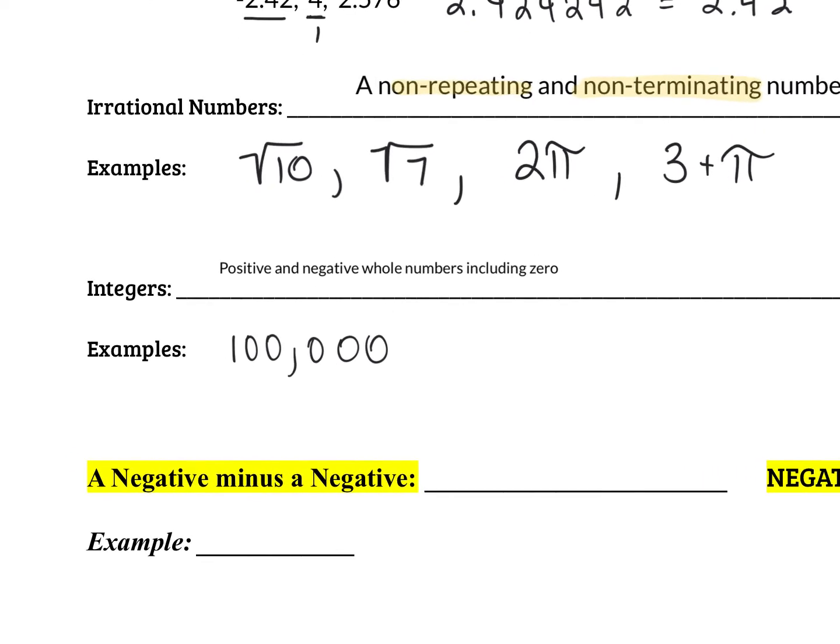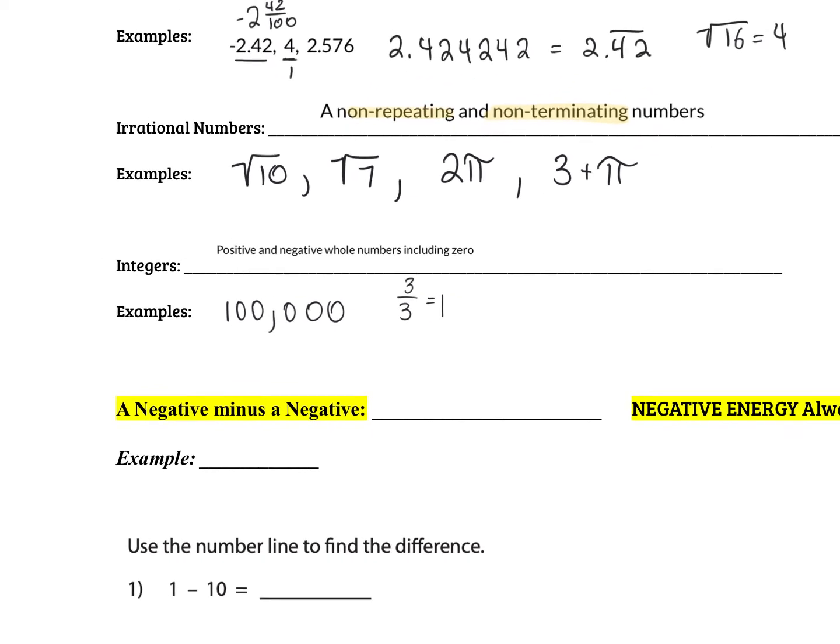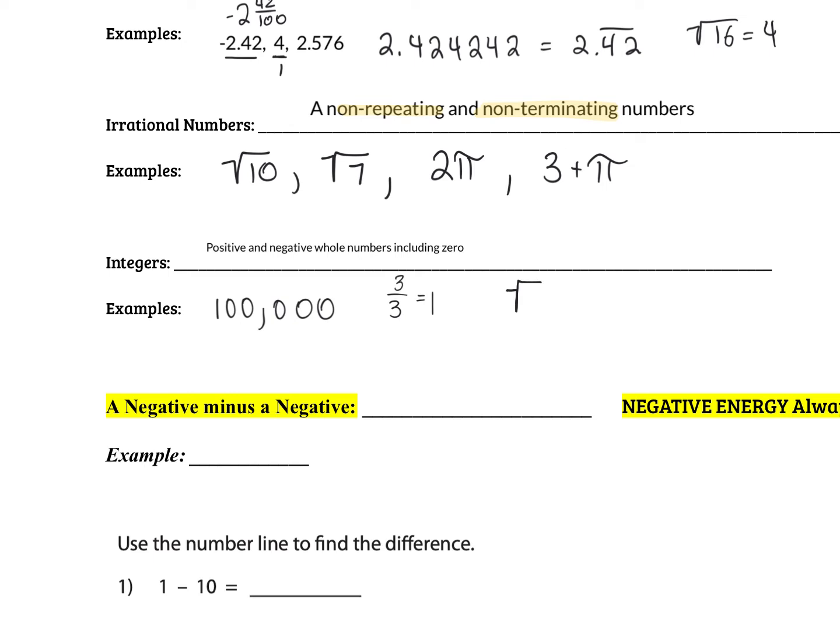So our integers are positive and negative whole numbers, including 0. So like 10,000 is an integer. 3 over 3 is an integer because it equals 1. How about the square root of 9? Is that an integer? Yes, because it equals 3.